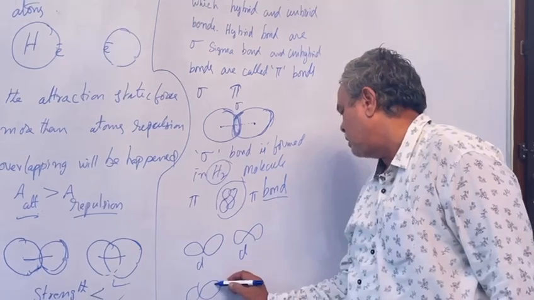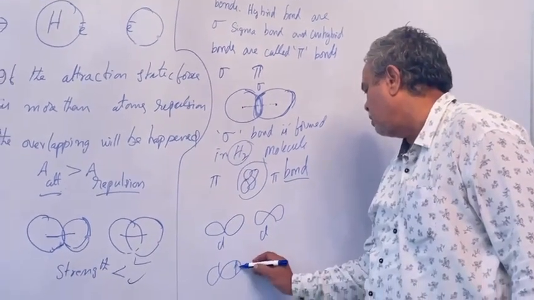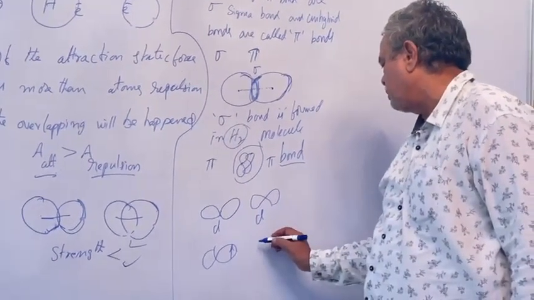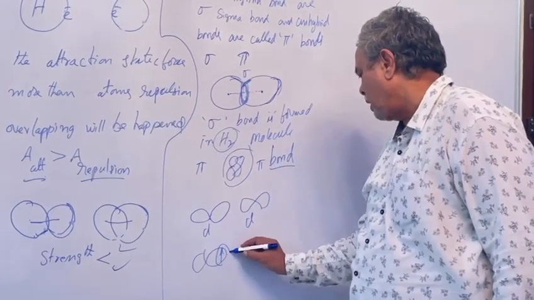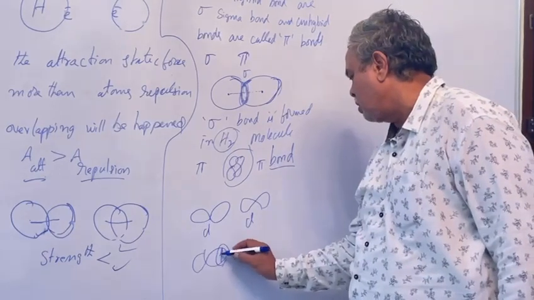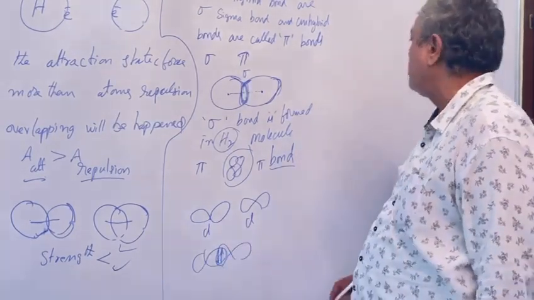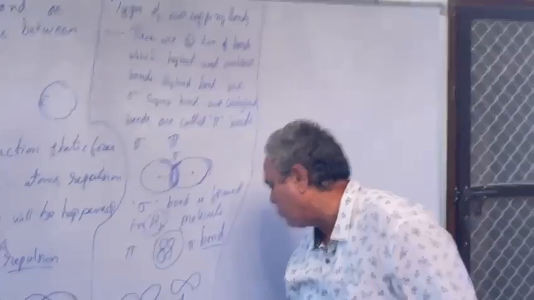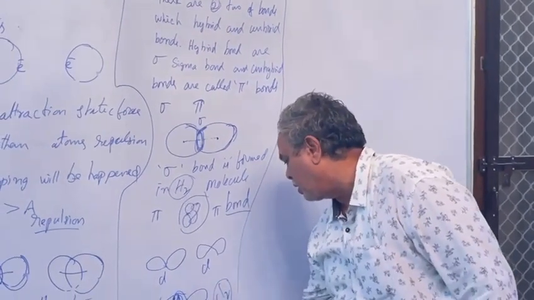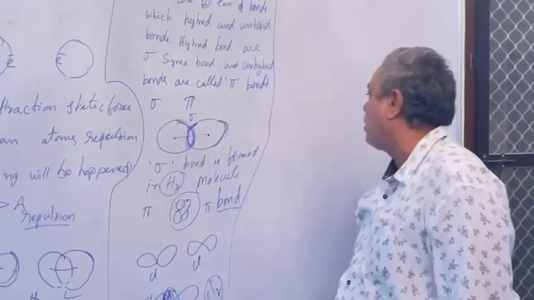Here, this is opposite spin. This is opposite spin. So it is a sigma bond. Here the sigma shape is there. This is a sigma bond. This is also a sigma bond.